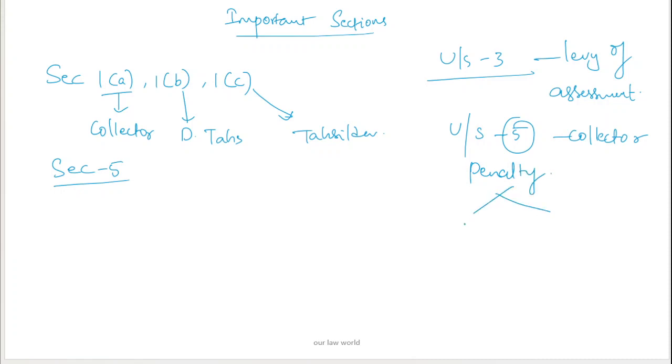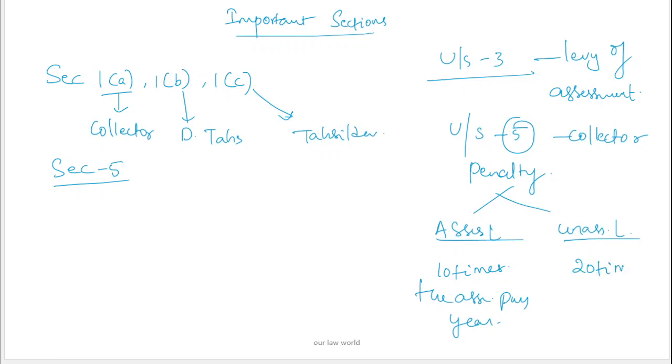The penalty is collected for assessed land if occupied or unassessed land if occupied. For assessed land, it is 10 times the assessment, that means the tax payable for that year. Whereas for unassessed land, that means for POK land, it is 20 times the assessment payable for that year.